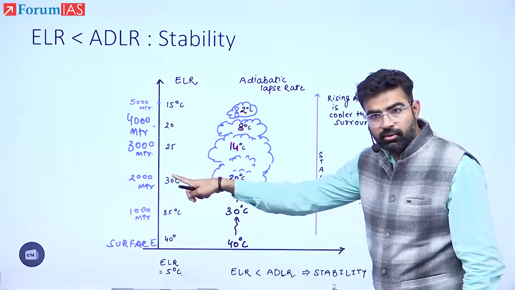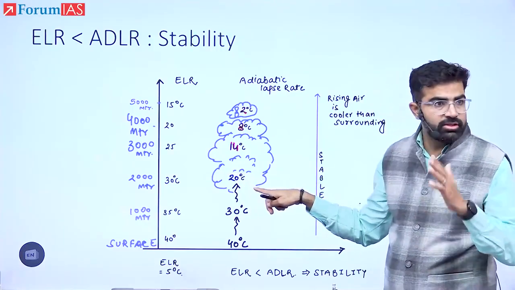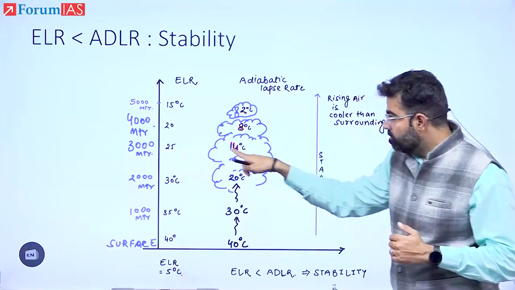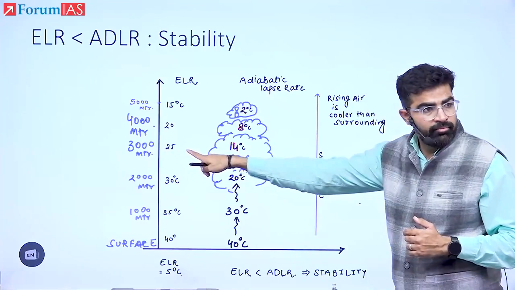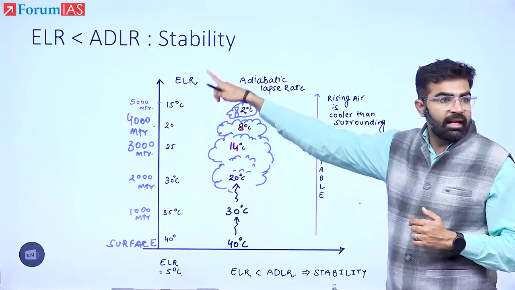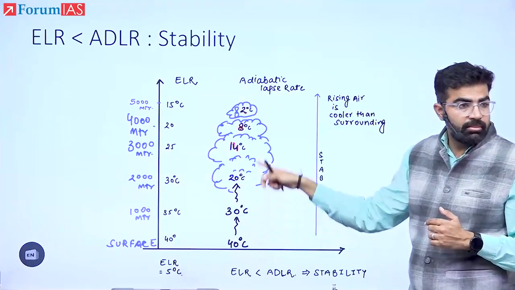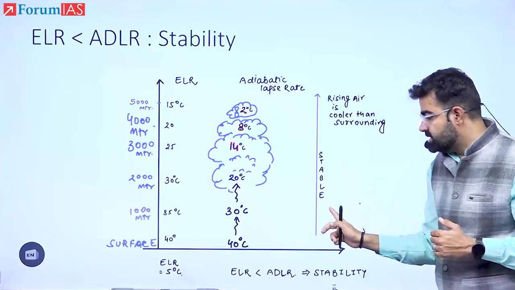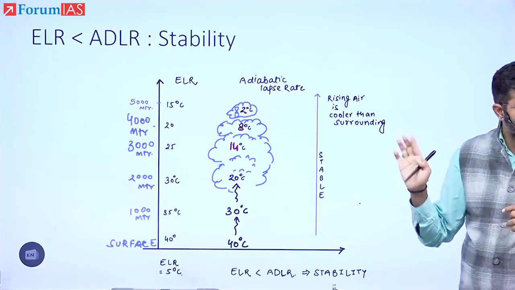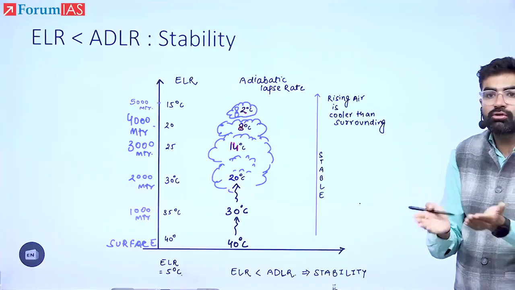Is it colder than the surrounding? Yes. Will it rise? Answer is no. After reaching every elevation, this is 14, 25, which is warmer. The atmosphere is warmer at every elevation compared to the air pocket which has been uplifted, and therefore what will happen? The stable conditions would remain. Stable means the air pocket is not rising.